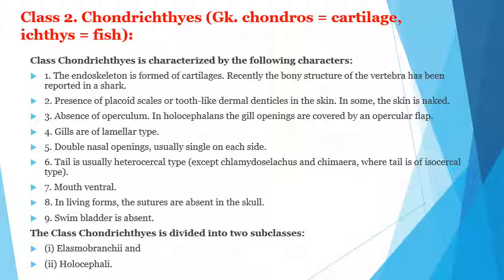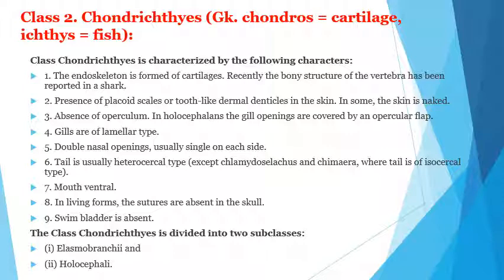Chondrichthyes means cartilaginous fishes. The general characters of Chondrichthyes are: the endoskeleton is formed of cartilage, and bony structure is present only in the vertebral column as is reported in the sharks. The placoid scales are present, tooth-like dermal denticles in the skin, and in some fishes the skin is naked. Absence of operculum in Holocephali. This is the order of these Chondrichthyes.